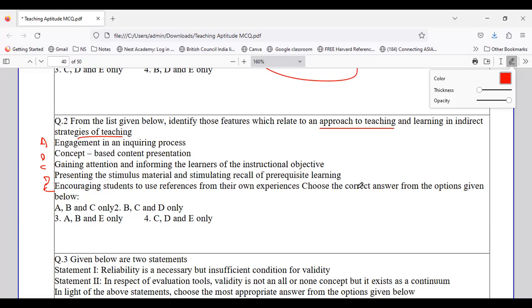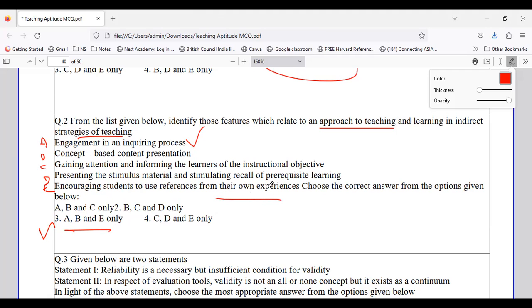So when we are asking about approach to teaching and learning in indirect strategies, here your option number 3, that is option number A, engaged in an inquiry process. Then we have concept-based content presentation, and then we have encouraging the students to use references from their own experience. These are the options which stand to be right, which relate to approach to teaching and learning as an indirect strategy of teaching.